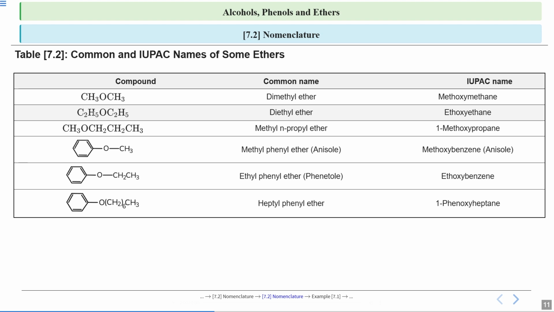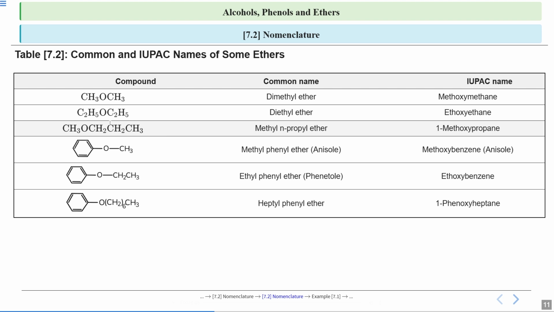Now look again at this example. Both sides ethyl is attached. So the common name will be diethyl ether. At last you write the word ether. Now IUPAC name you write as alkoxyalkane. So I said alkane is the one with the longer chain. Now since both sides, here also 2 carbon atoms are there, here also 2 carbon atoms are there, you can select either one. So it will be ethoxyethane. So the IUPAC name will be ethoxy. We are writing in the term alkoxyalkane. Remember this alkoxyalkane. So since there are 2 carbon atoms both sides, I will write ethoxyethane.